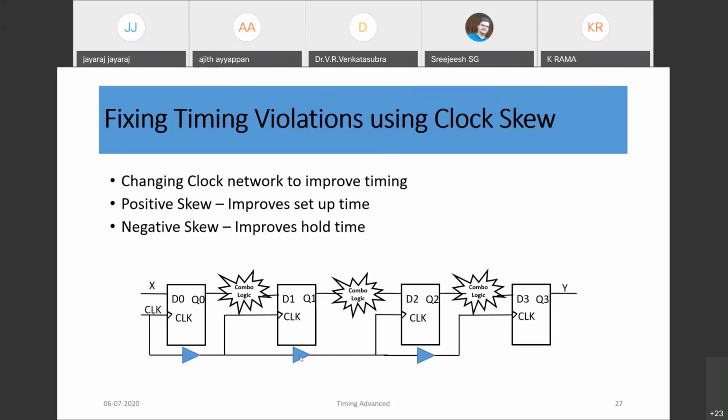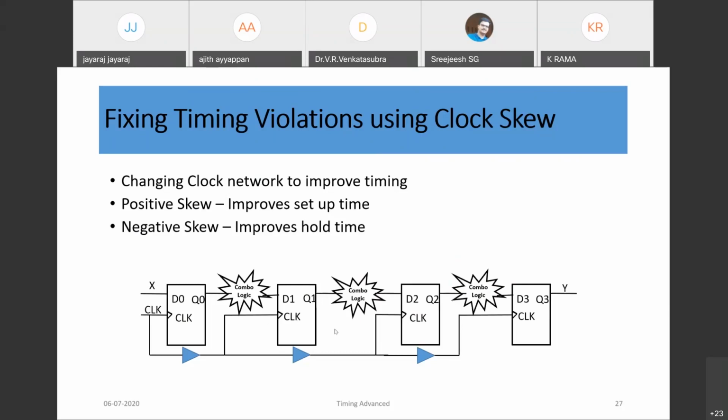So if you look at the circuit, suppose D1 to D2 has a setup violation, and this path has no problem. So always remember, paths are parallel only. All these paths will operate in parallel, not sequentially.